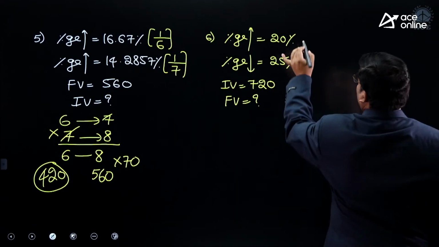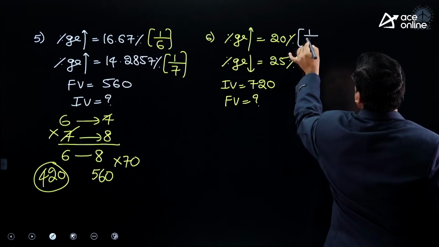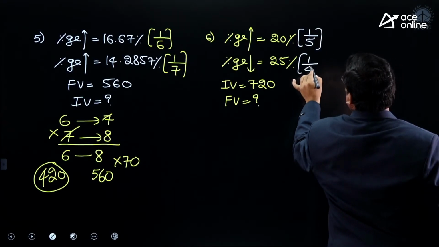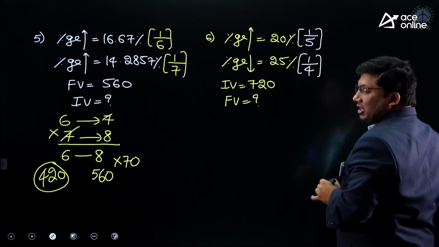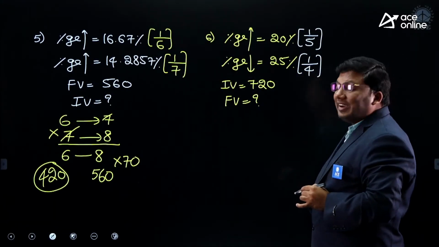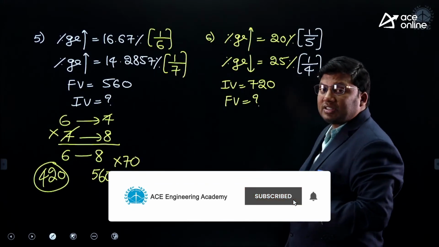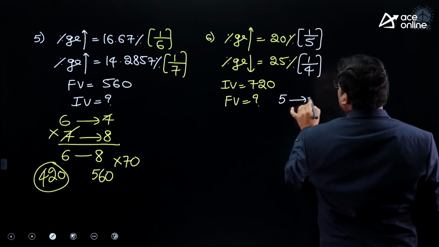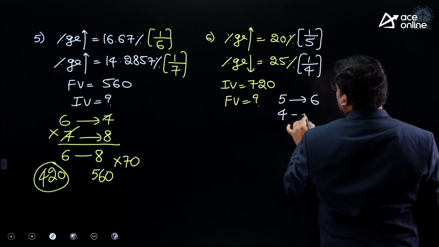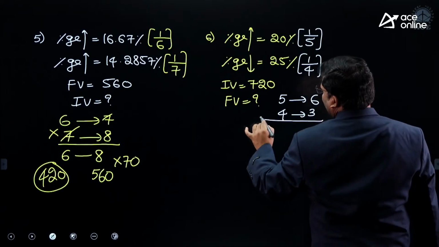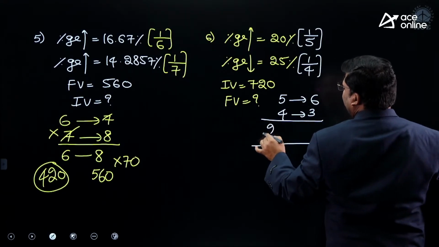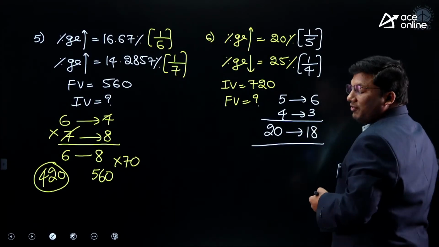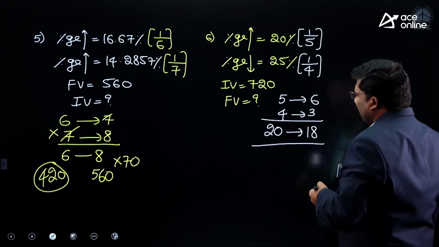Listen carefully. 20% is 1 by 5. 25% is 1 by 4. 20% is 1 by 5, right? It is an increase. 25% is 1 by 4. On 5, 1 increase, it is 6. On 4, 1 decrease, it is 3. Are you all with me? 5 4s are 20, 6 3s are 18.